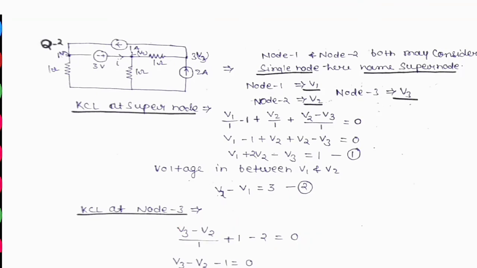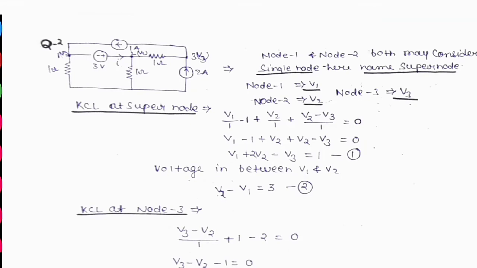So here we get three equations. The first equation is from the supernode KCL. The second equation is from the voltage source connected between two nodes. The third equation is from KCL at node 3.